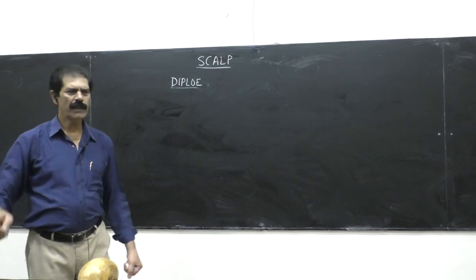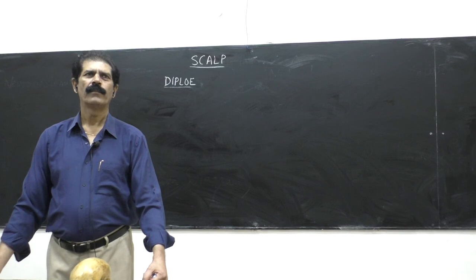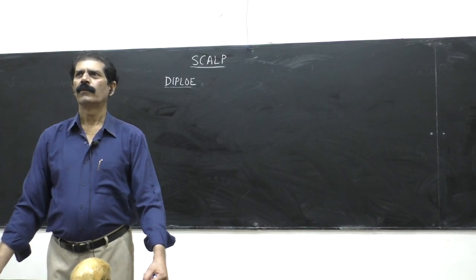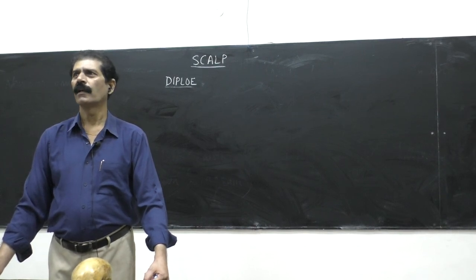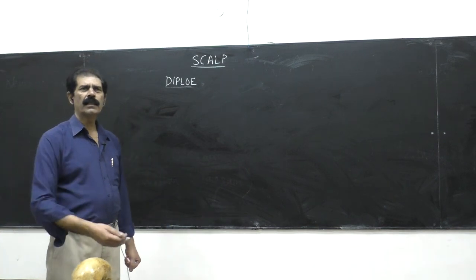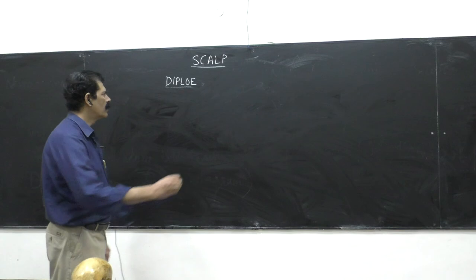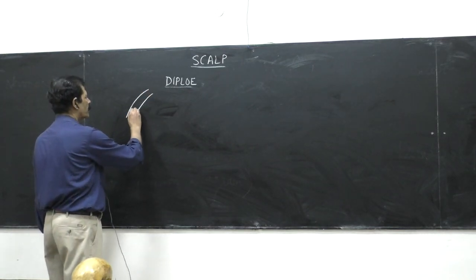Anybody, what is the meaning of diploe? What is diploe? You are almost finishing the head and neck, but you don't know the first line of the first day of the skull. So diploe means when we cut any bone of the skull, it is made up of this structure.